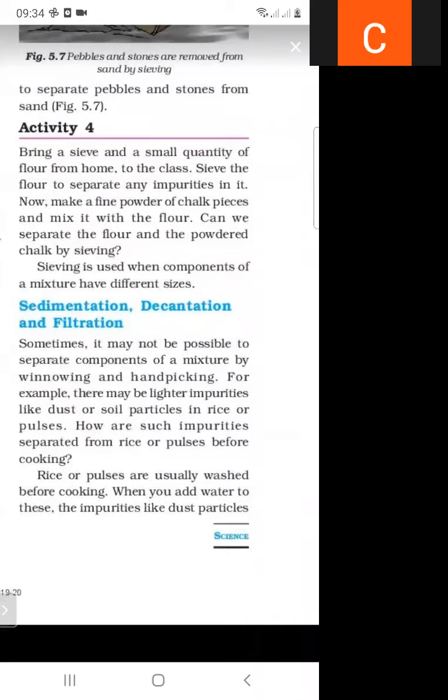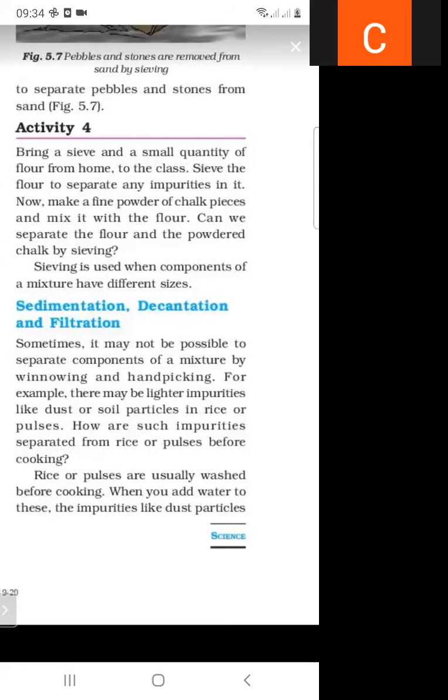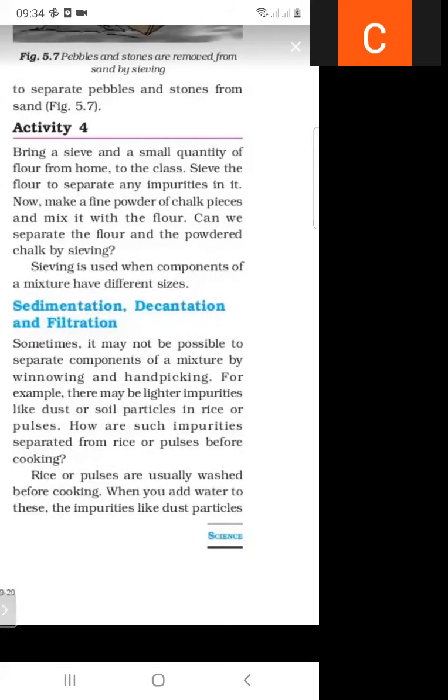So we use the method of sedimentation and decantation for removing light impurities. Rice or pulses are usually washed before cooking. As we know, the rice is washed before cooking.